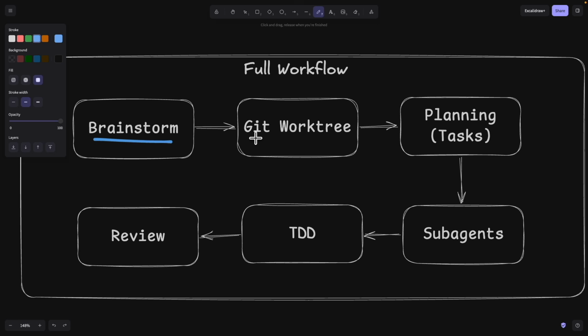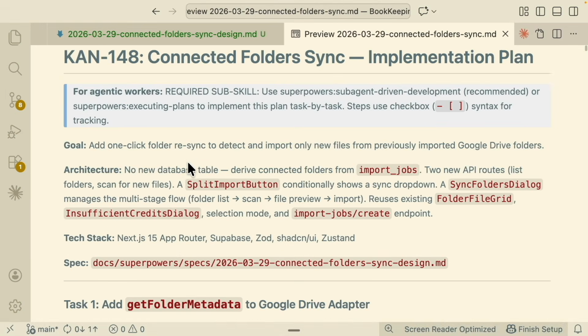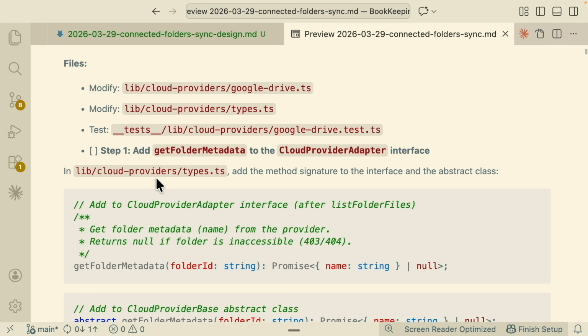But what's different here is that it's first going to use Git worktrees to seclude this into a separate environment, so that we can have multiple implementations working at the same time. And then once we've done the brainstorming and set up the environment, we're going to do the planning, breaking the plan into different tasks so that we can execute them one by one.